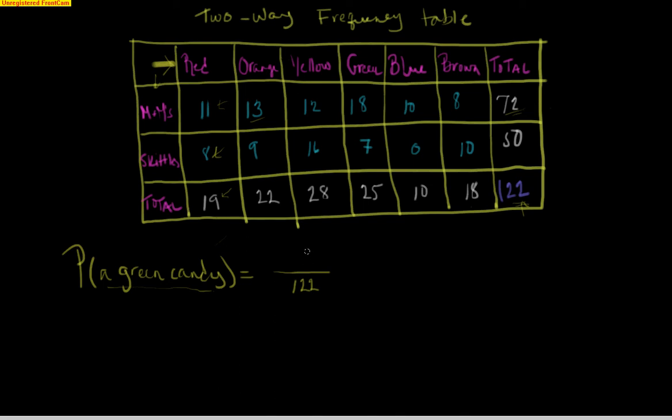The numerator then is the number of successes we want. A success for this event is getting a green candy. So I'm going to go to the green column. There are 18 green M&Ms and 7 green Skittles, making a total of 25 green candies. So we end up with 25 over 122, which, if you do that on your calculator, you will end up with 0.205, or in other words, approximately 21% of the time. If you were to stick your hand in that cup and do it over and over and over again, 21% of the time you would draw a green candy.